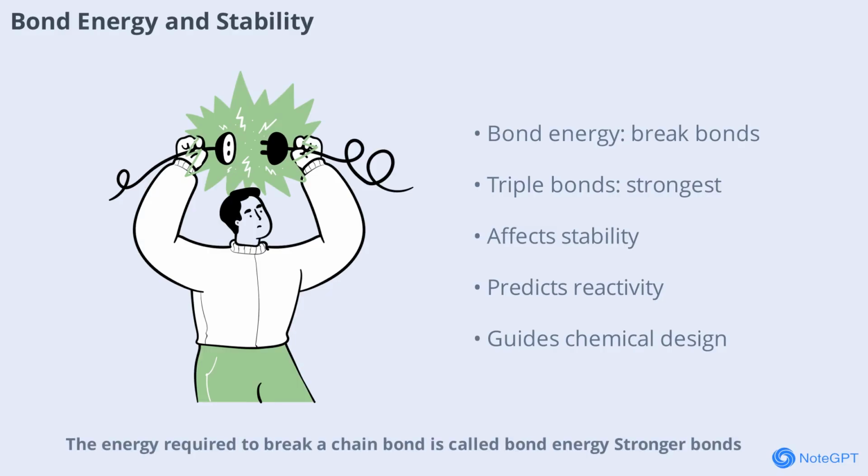Stronger bonds, like triple bonds, require more energy to break than single bonds. This bond strength affects the stability and reactivity of organic molecules. Chemists use bond energy data to predict reaction outcomes and design safer, more efficient processes.